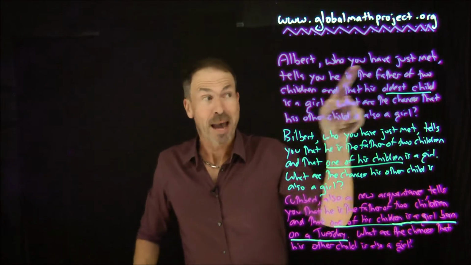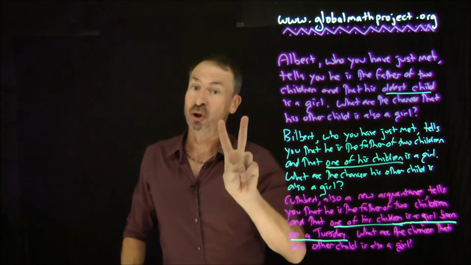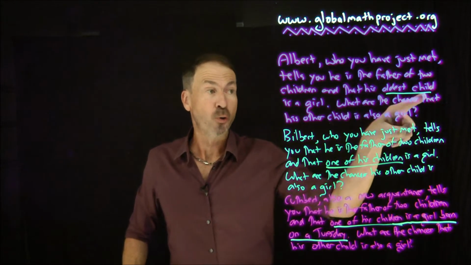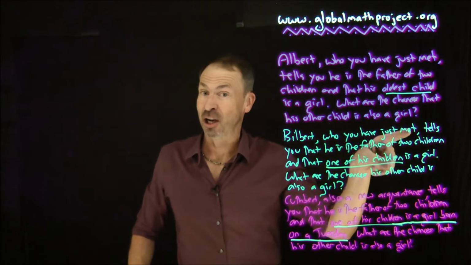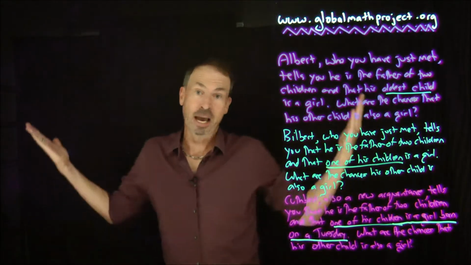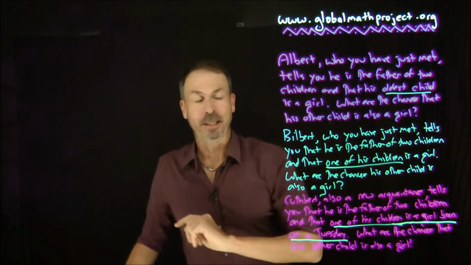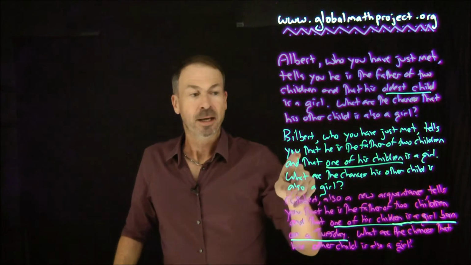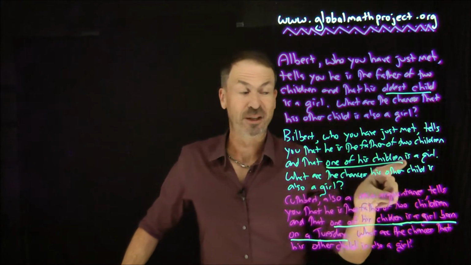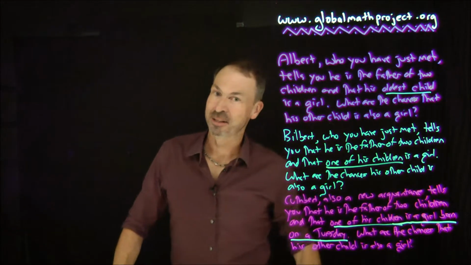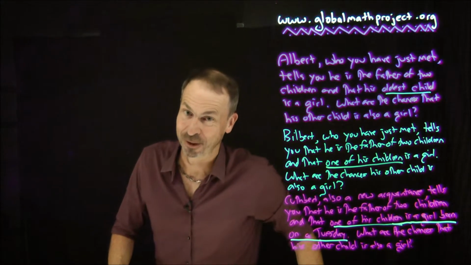So Albert, who we've met, tells you he's the father of 2 children and that his oldest child is a girl. And the question is, what are the chances that his other child is also a girl? Okay, fair enough. And then Bilbert, who you've just met as well, tells you that he's also the father of 2 children and that one of his children is a girl. What are the chances that his other child is also a girl?